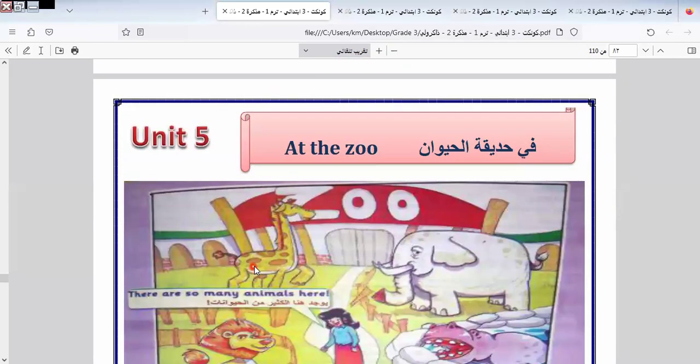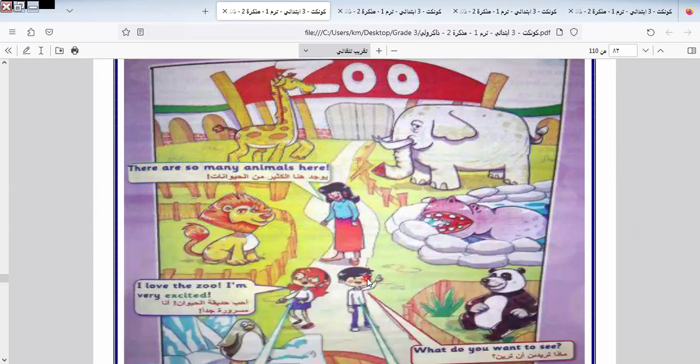Here we have unit 5, At the zoo. Let's continue.